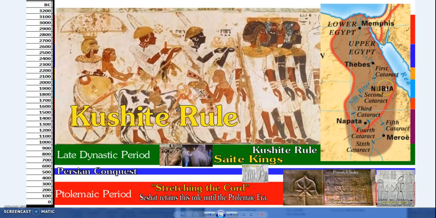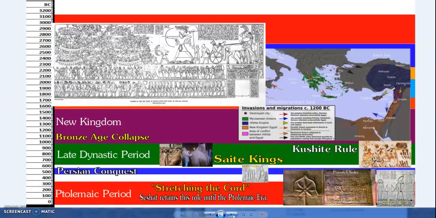Even so, the Nubian Book of the Dead is slightly different. However, they incorporated Heliopolis into it, which is way up here in Lower Egypt. So again, they incorporated Egyptian culture, respected it, and even though they had their own slight variations on these things, that's just one of these foreign rulers.